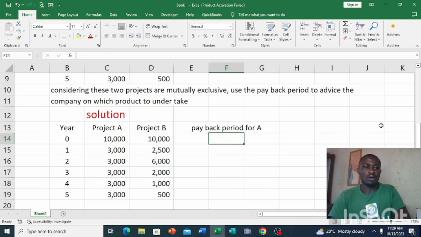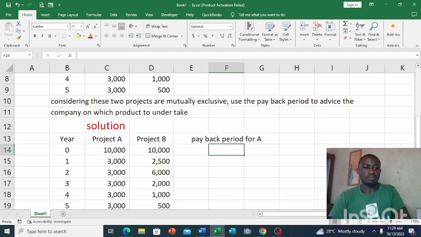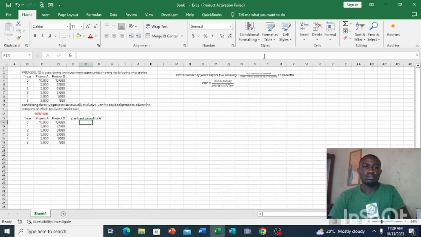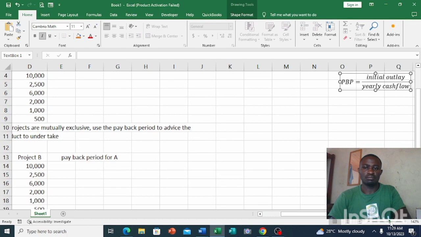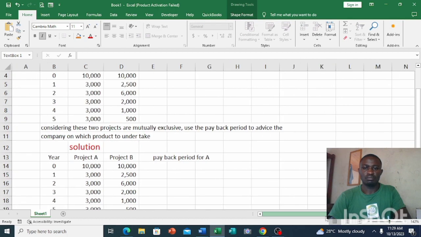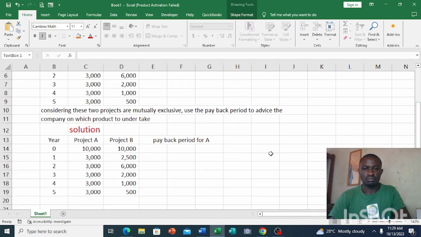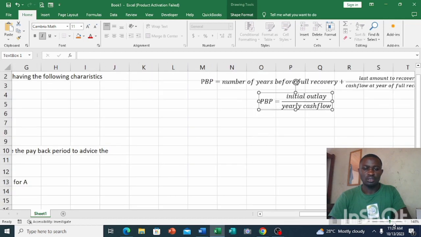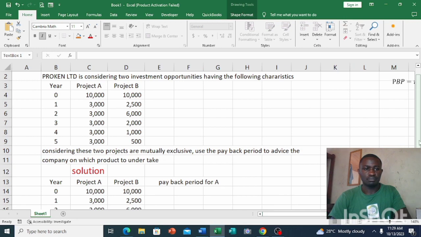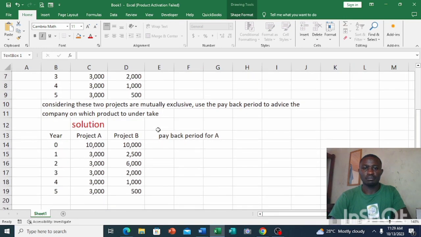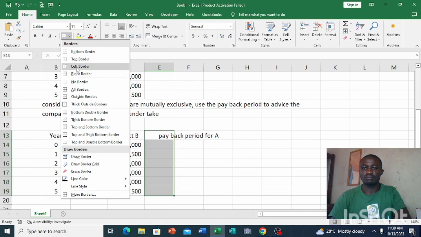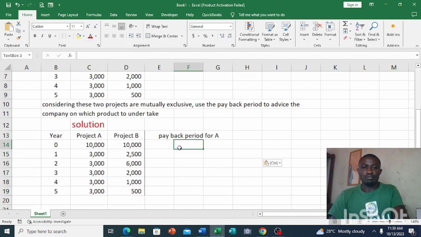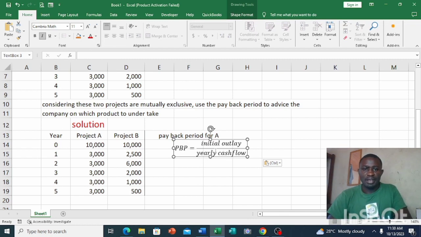We're going to use the formula: the initial outlay divided by the yearly cash flow.